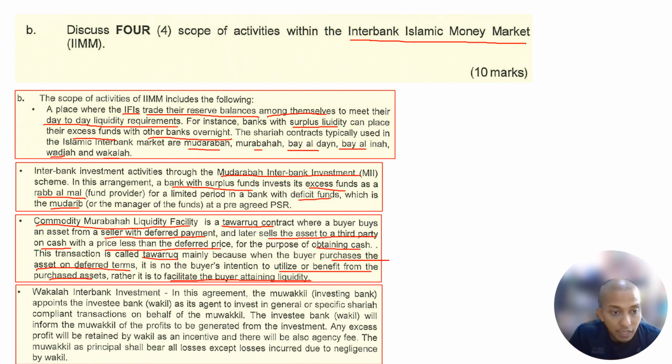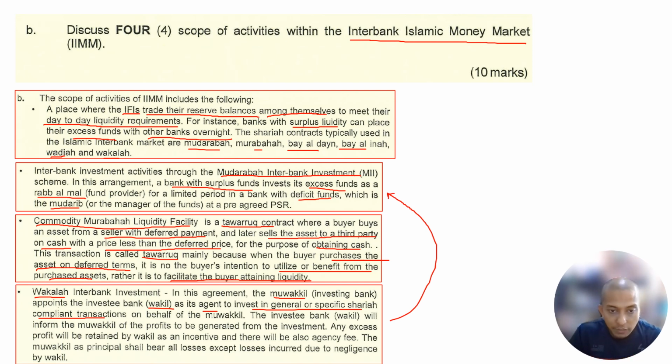Okay, the next one is Wakalah Interbank Investment. Again, Wakalah: what is the difference between Wakalah and Mudarabah? In Wakalah, you appoint a wakil. The muwakil, the investing bank with extra cash, appoints the other bank as a wakil, as agent, to invest in general or specific Sharia-compliant transactions. Of course, Sharia compliant, right? Because it's Islamic, right?